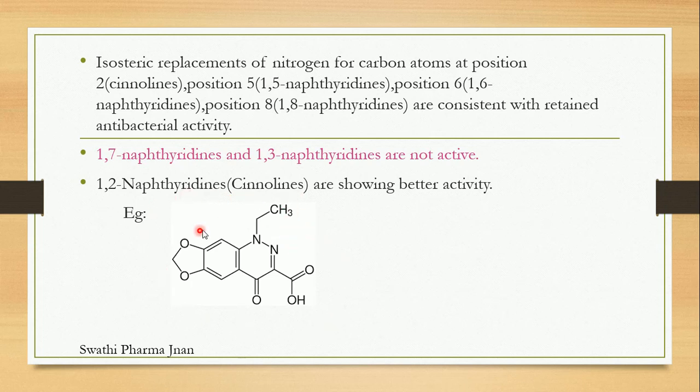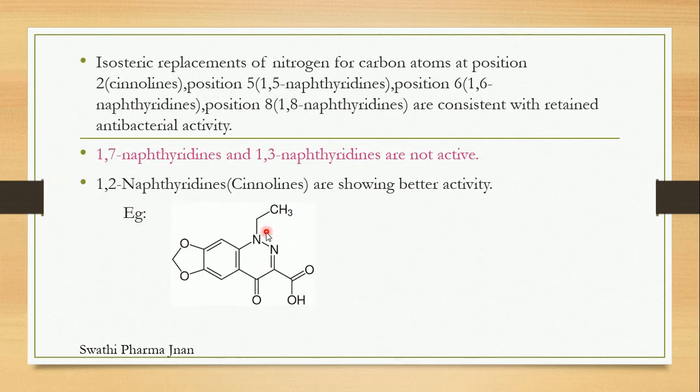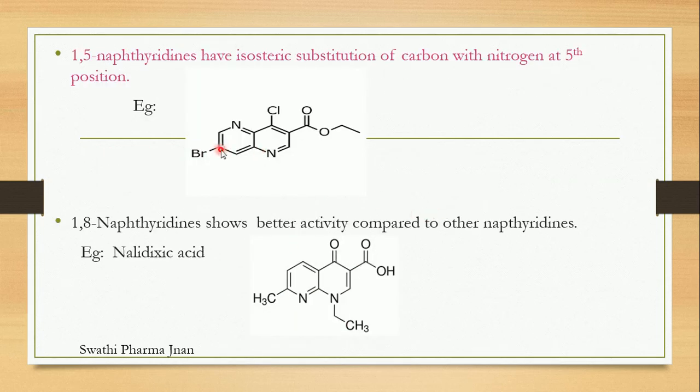This is an example under cinnoline derivatives. The structure of cinoxacin shows better activity. At the second position, where carbon was present, we have replaced it with nitrogen. That is the isosteric replacement of carbon with nitrogen. So this is called a 1,2 naphthyridine. These compounds are showing better antibacterial activity.